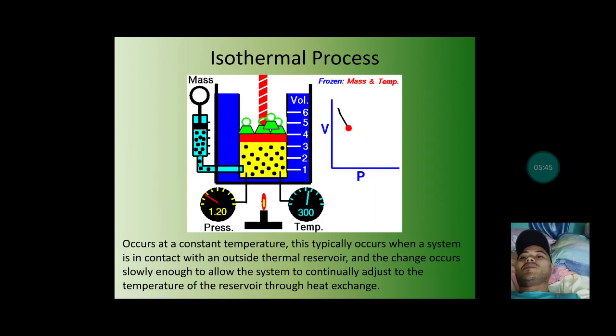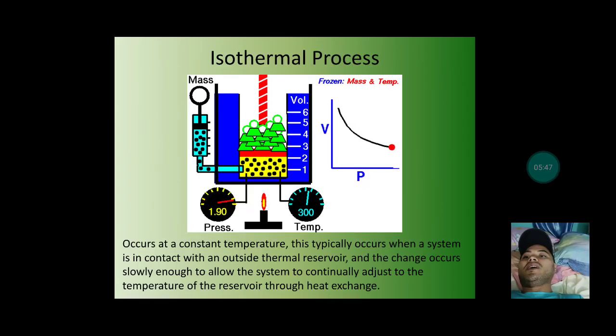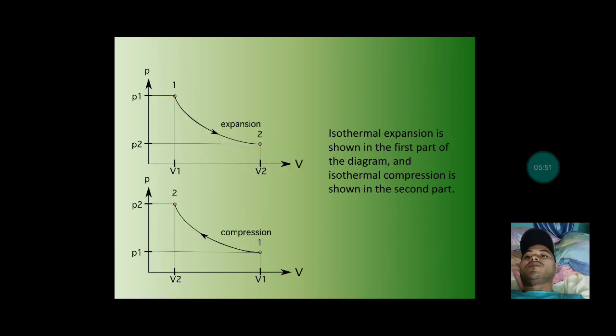Next, we have the isothermal process. From the word itself, iso means constant and thermal is temperature, so constant temperature. As you can see in the diagram, there is isothermal expansion in the first part of the diagram, and we also have isothermal compression on the second part.